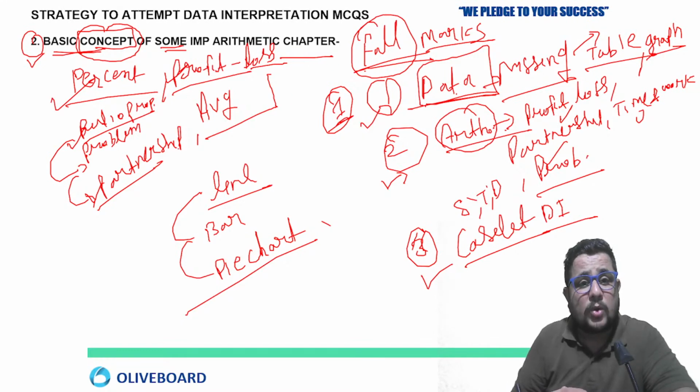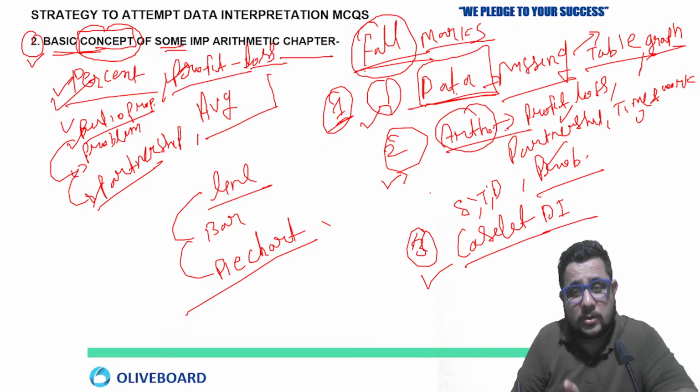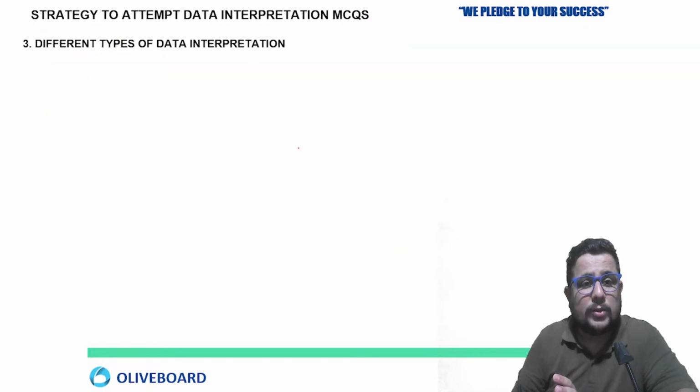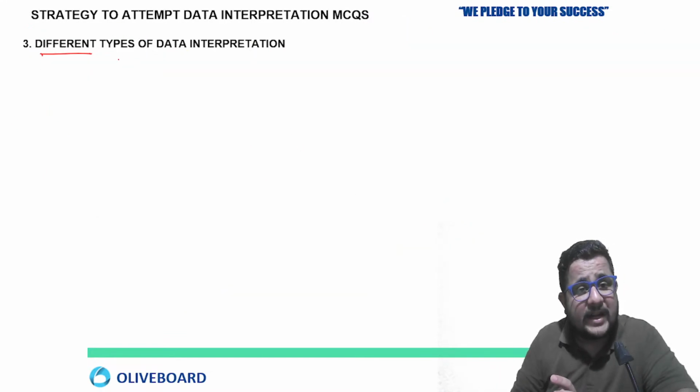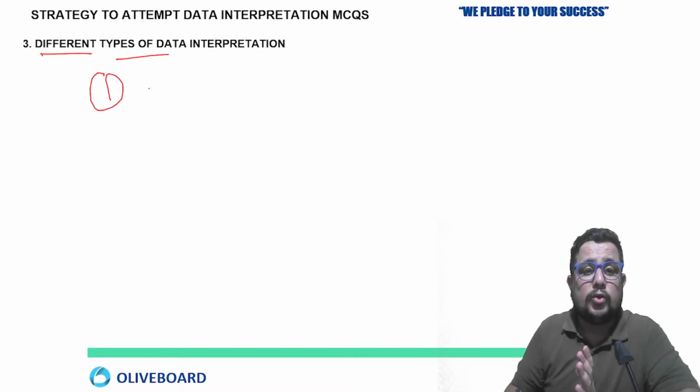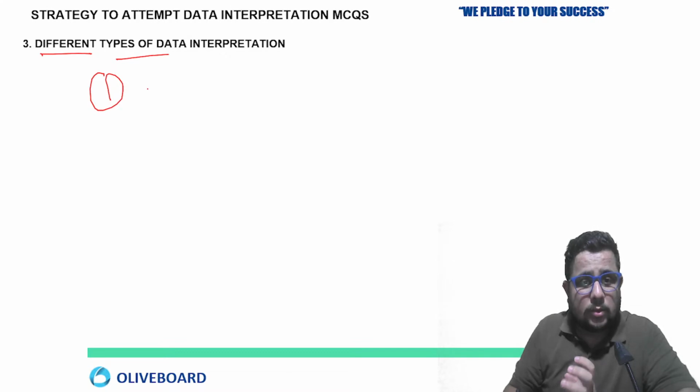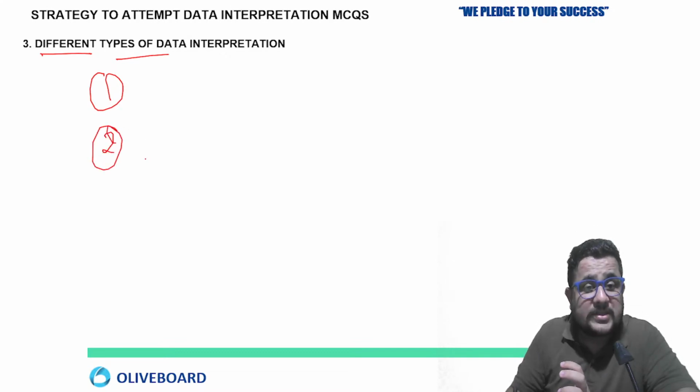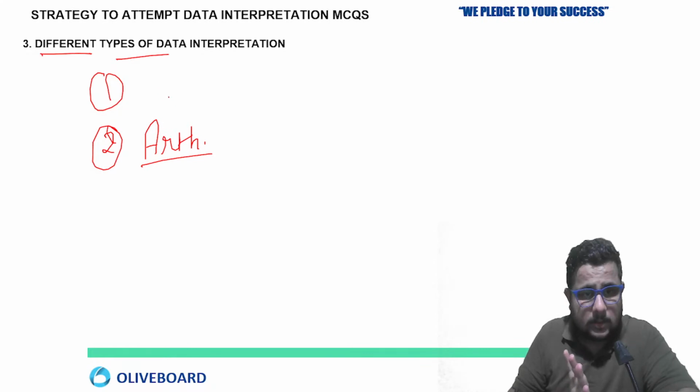So first thing is, just make a good grip on the basic topics first. Then you can cover these topics also if you want to score full marks. You must have the knowledge about those things. Different types I have already discussed, right? First can be based on normal data interpretation. Second one is arithmetic DI. First one is table, right?